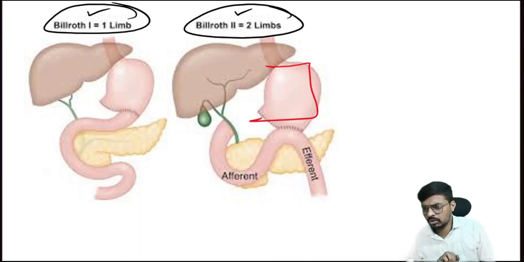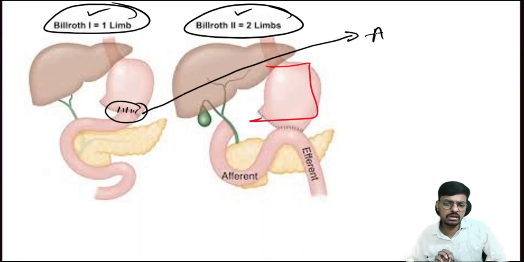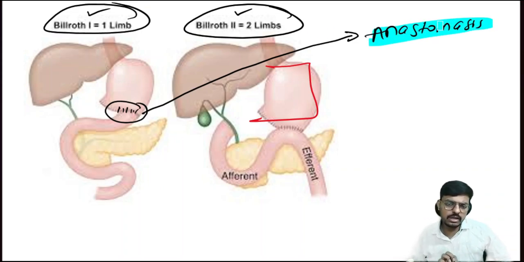So in the Billroth 1, look at this one, the distal part of the stomach is removed, and the duodenum will be fixed with the stomach. Joining the two organs, we call the terminology here anastomosis. What is the meaning of anastomosis? Anastomosis means we are joining the two loops, or two hollow organs, and making the suture. That is what we call anastomosis, right?